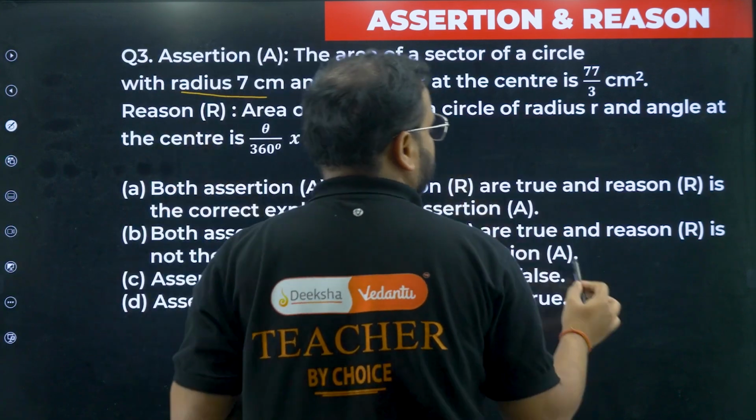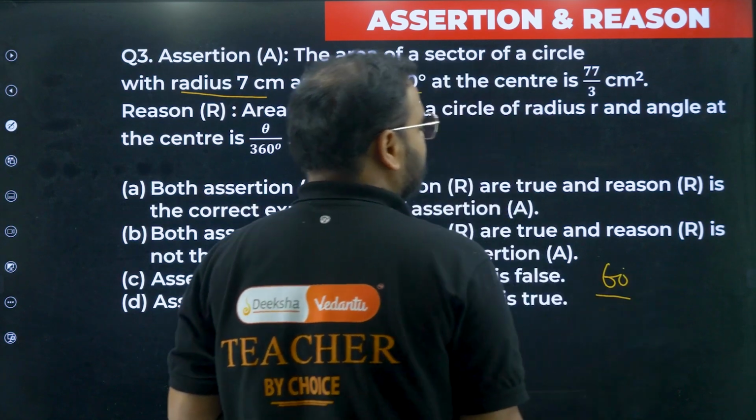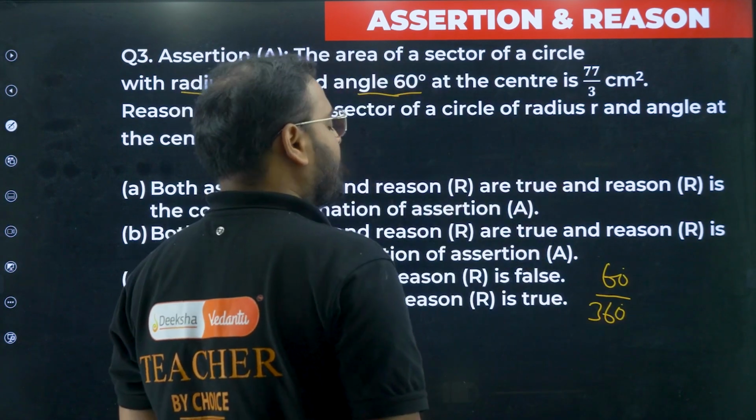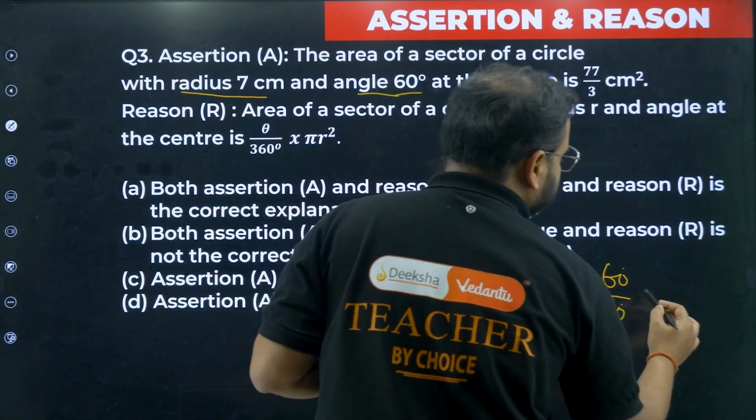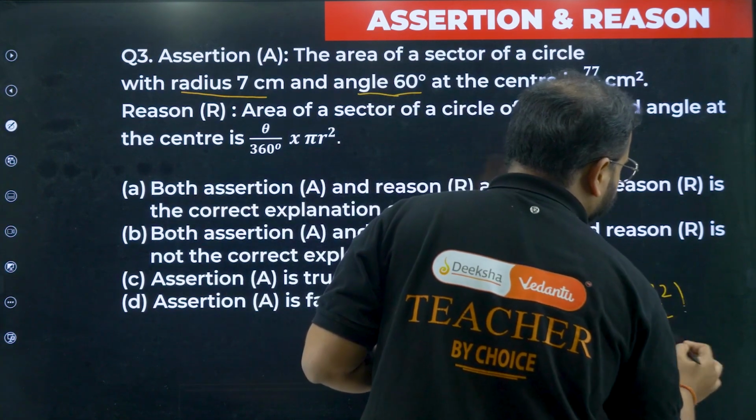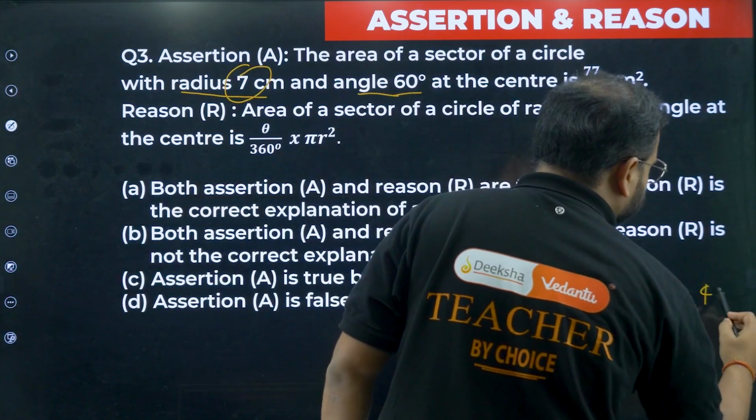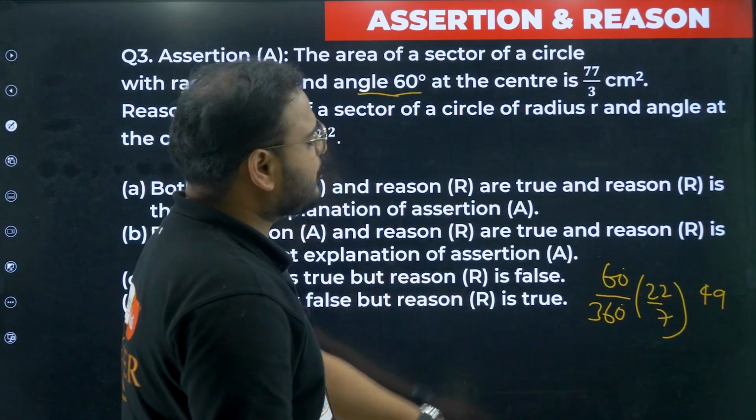Theta is 60 degrees, sir. 60 degrees by 360, times pi r square. So what is pi going to be, sir? Pi means 22 by 7, bacha. What is r, sir? They have given r as 7, bacha. Please check here. 7 square means 49. Correct, I can do it directly, no problem.